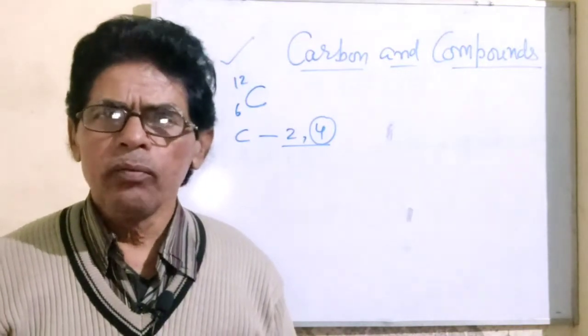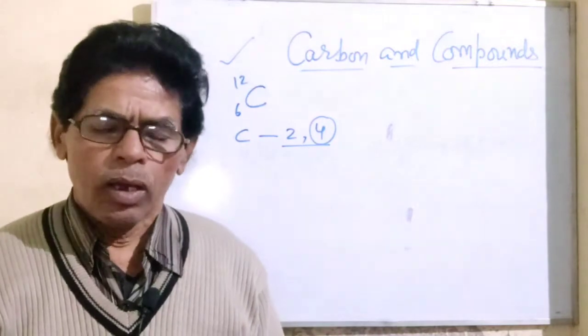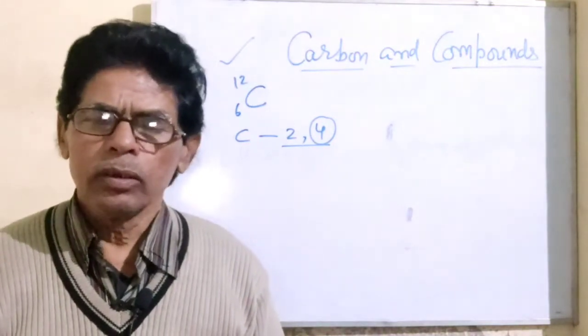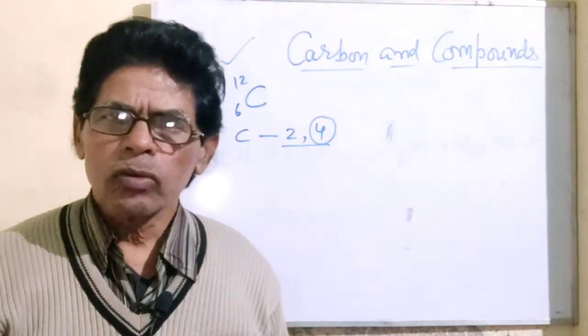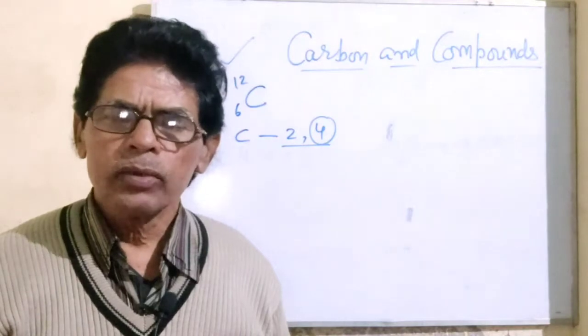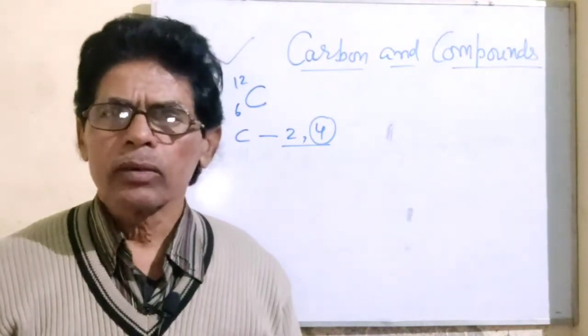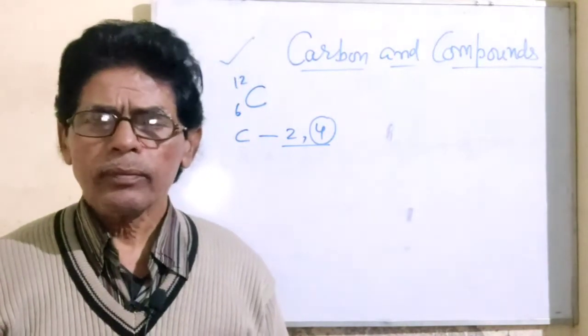That is why if we have to define organic compounds, we have to remove these compounds from this definition, that is, the compounds of carbon except the oxides, carbonates, and bicarbonates are considered as organic compounds.